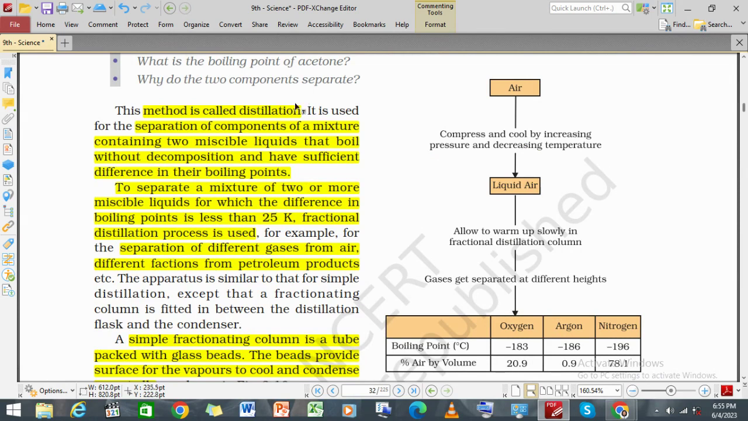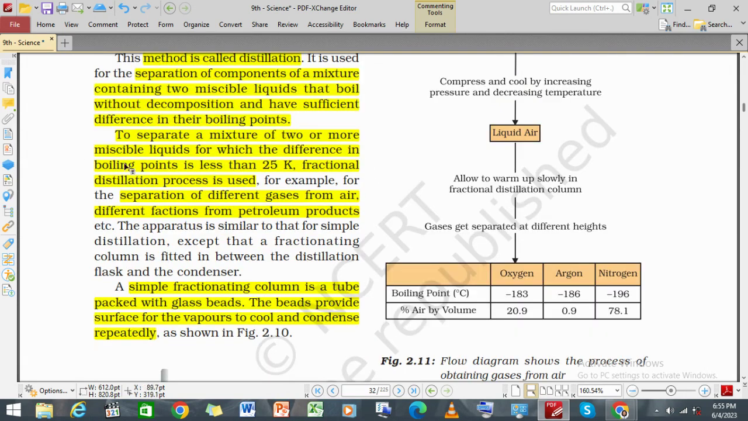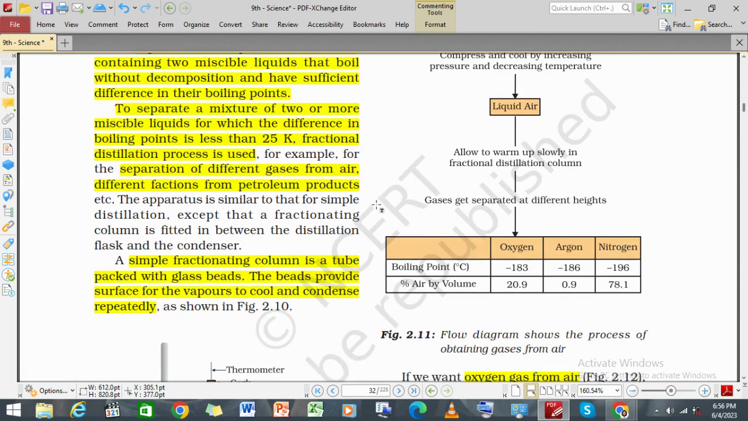For miscible liquids, we use the process of distillation, the separation of components of a mixture containing two miscible liquids that boil without decomposition and have a sufficient difference in boiling point. To separate a mixture of two or more miscible liquids where the difference in boiling point is less than 25 K, fractional distillation is used. That means if the boiling points of two liquids differ by less than 25 Kelvin, fractional distillation is used, as in the separation of different gases from air and different fractions from petroleum products.